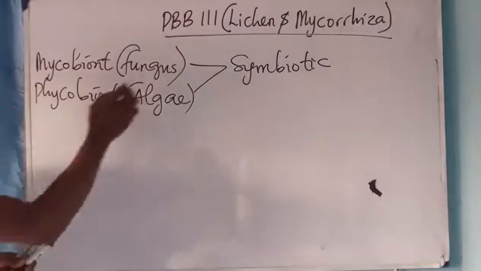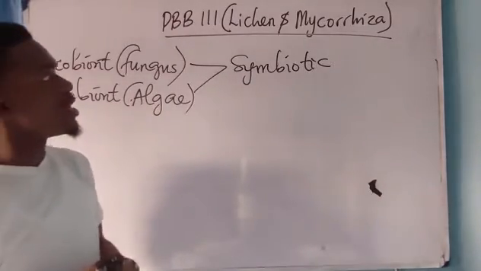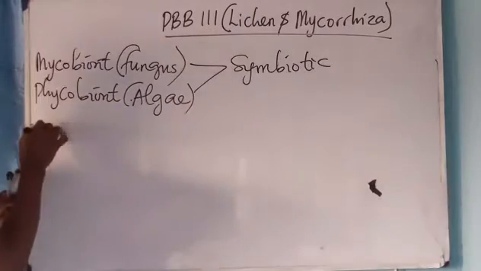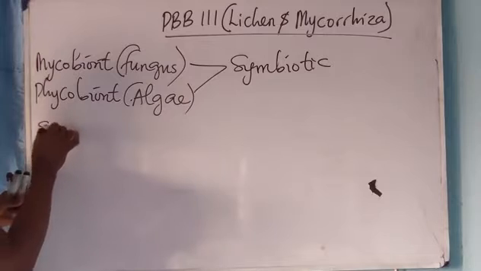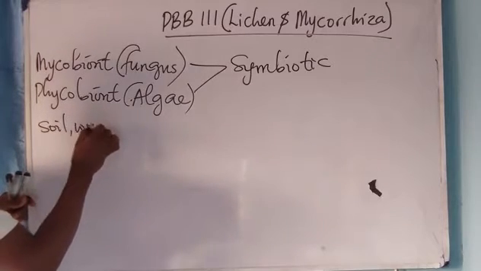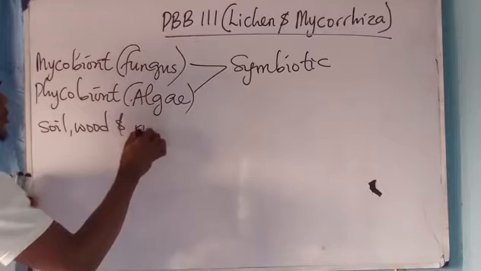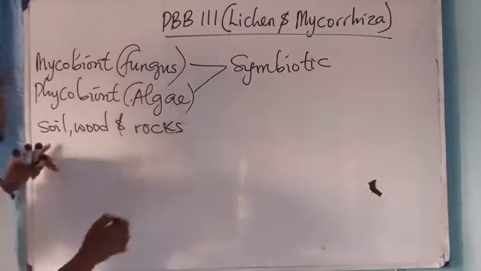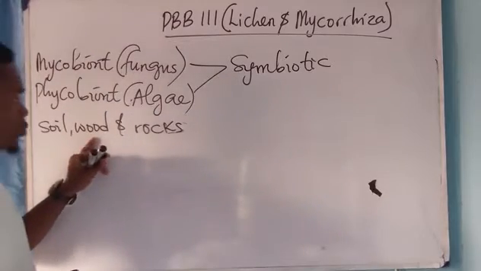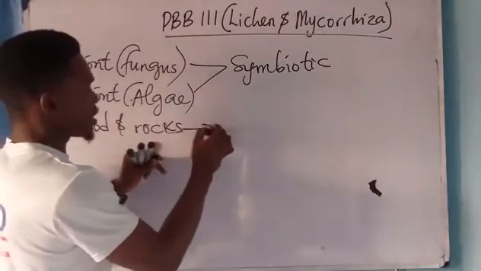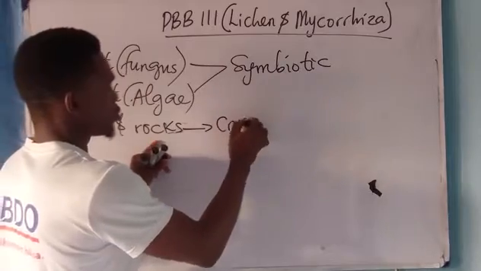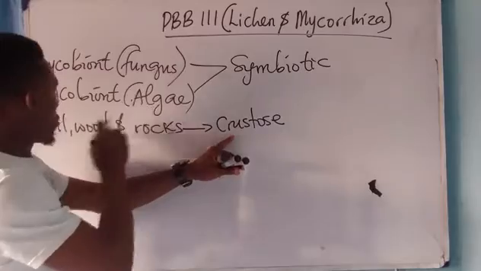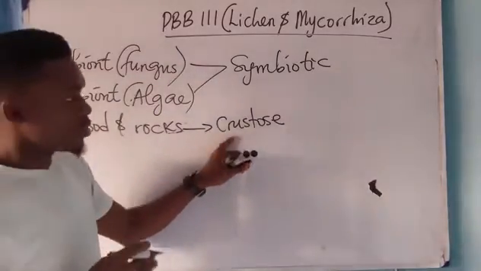Now, we have different places lichen occurs. When lichen occurs in soil, wood, and rocks, such lichen is called crustose.